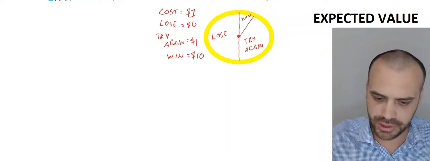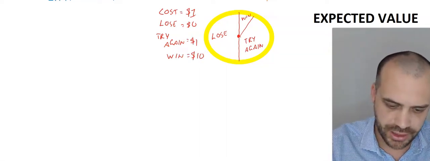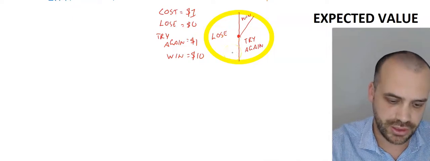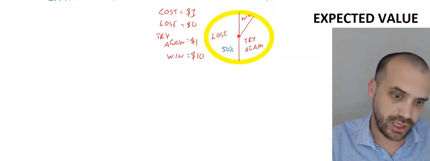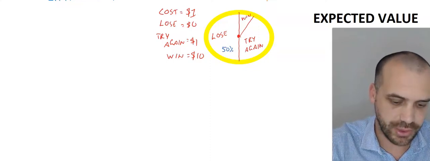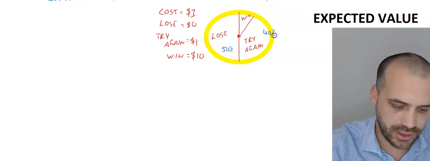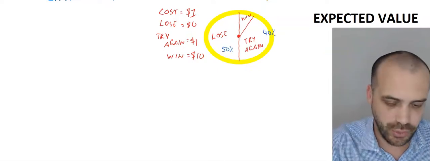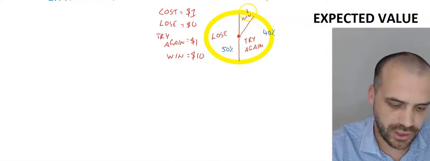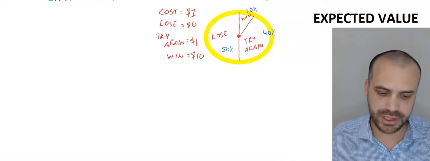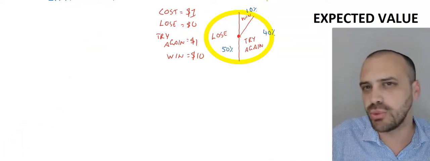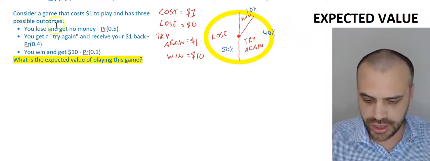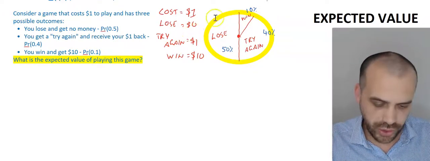Now, the probabilities of each of these happening here. The probability of losing is a 50% chance. The probability of try again, you can't see it from the diagram, but I'm going to tell you it's 40%. And the probability of winning is obviously whatever's left over, which is 10%. Now, all of this could be asked in a question that was a bit more wordy. So there's our question in words rather than this weird little diagram I've drawn.